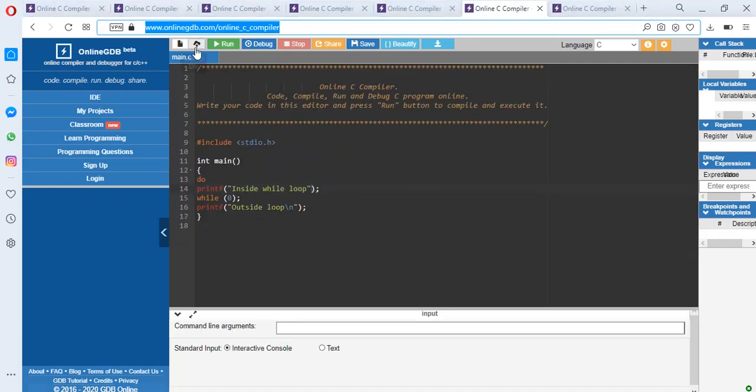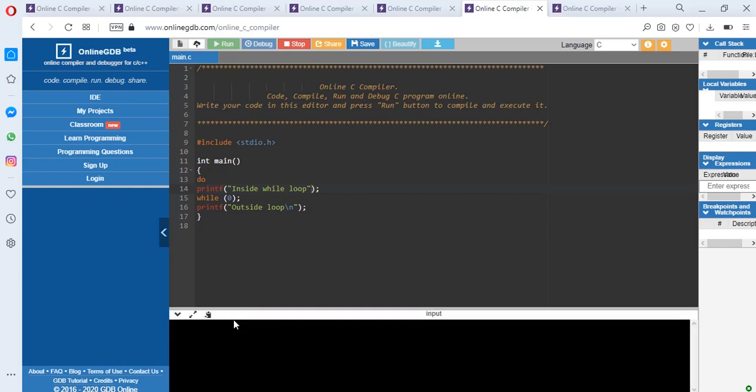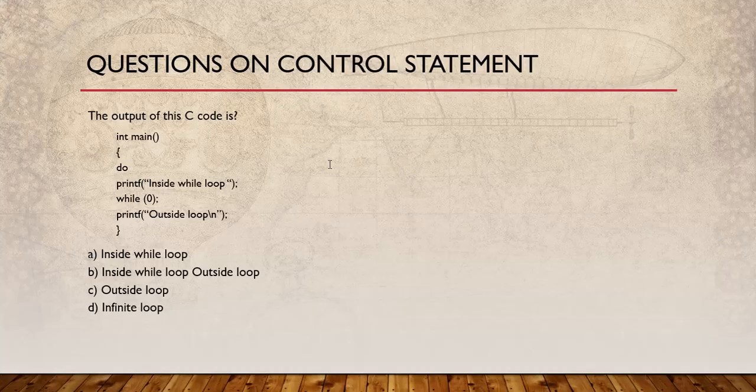Here's the code, and see, when we run this code, inside while loop, outside loop has been executed. So this was the simplest question that we have covered till now. Now let's move to the next question.